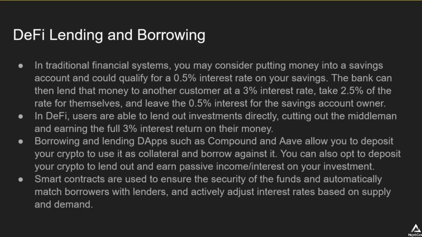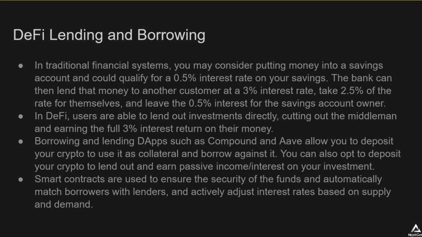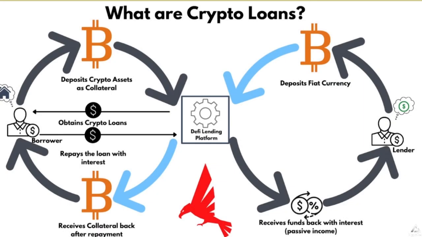And what powers all of this is smart contracts. Smart contracts are used to ensure the security of the funds and automatically match borrowers with lenders and actively adjust interest rates based on supply and demand. To keep it short, if there's more demand from borrowers than there are lenders, there'll be more incentives for people to borrow funds, and vice versa. So let's take a visual example of what crypto loans are and how they work.